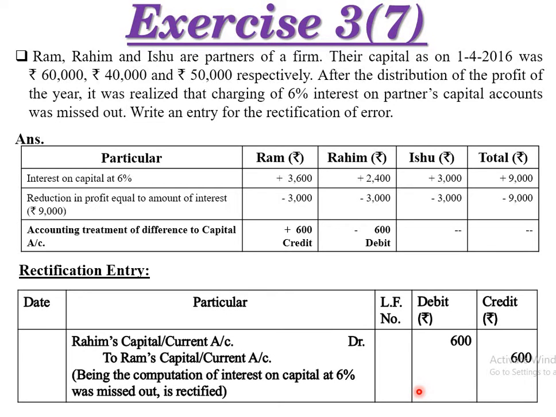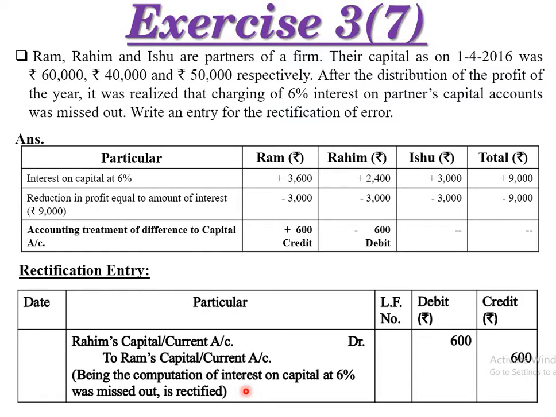Rahim's capital or current account is debited with the amount of 600, and to Ram's capital or current account, that is 600. Being the computation of the interest on capital at 6% was missed out. So we give the entry of interest on capital and it is rectified. We rectify the entry which was not there in the particular calculation of the profit.